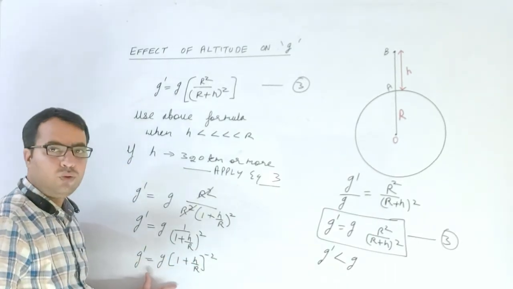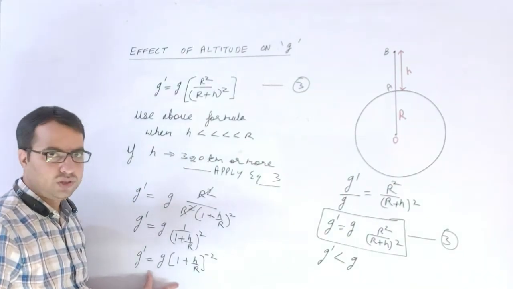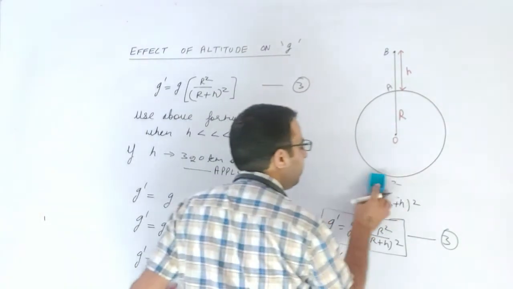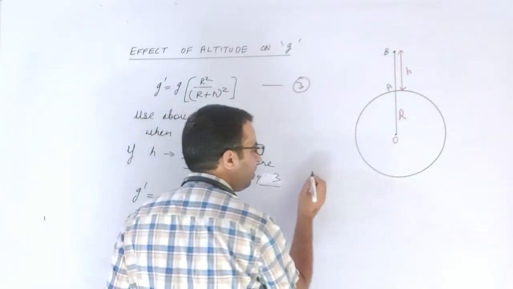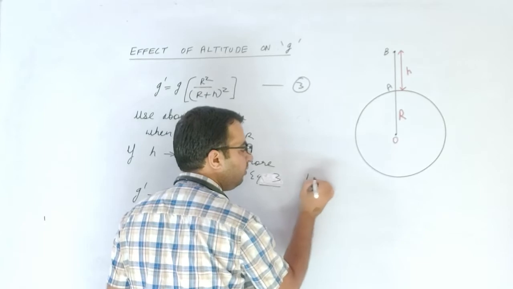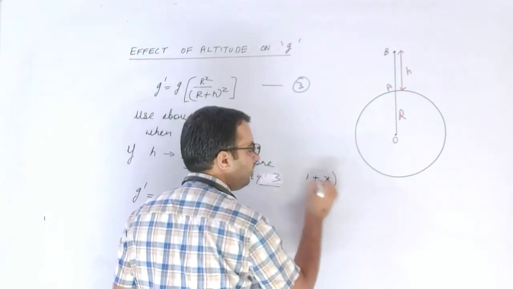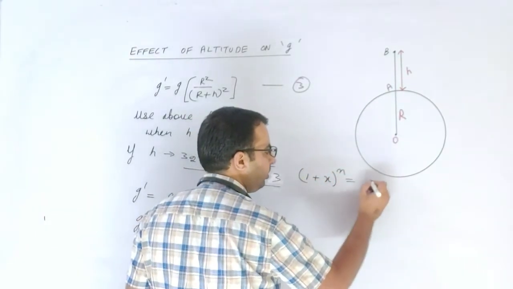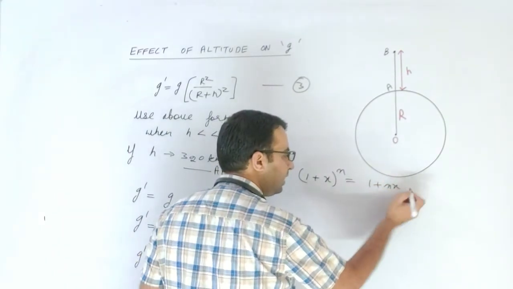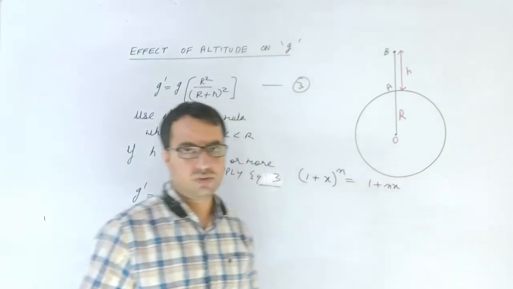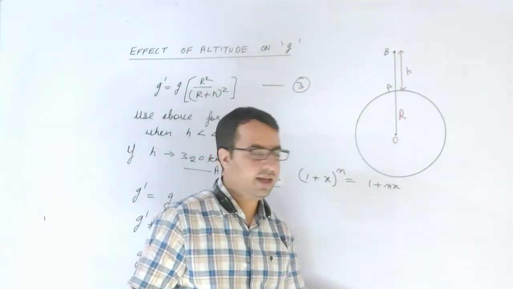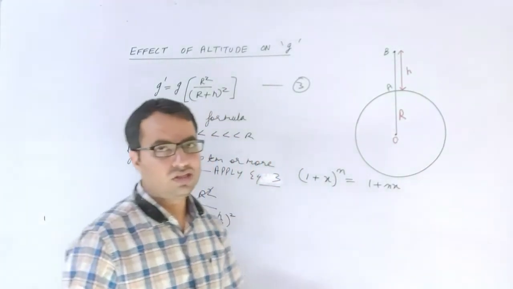Now we just have to use the binomial theorem to expand this. So what was the general formula for the binomial theorem? The general formula for the binomial theorem is 1 plus x raised to the power n is equal to 1 plus nx, ignoring the higher order terms. The next terms in the binomial theorem we ignore because their value is very small.